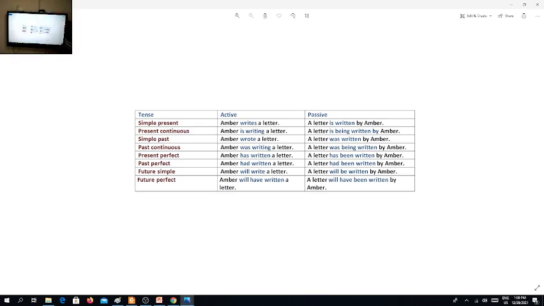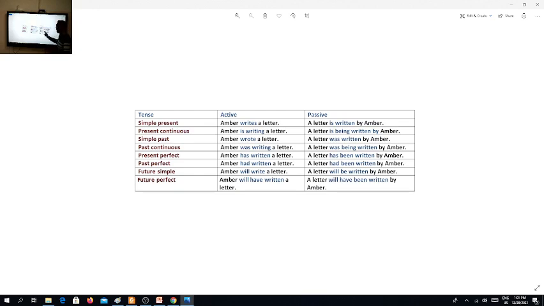Depending on the tense that I use, if I have a present simple, as in this sentence, Amber writes a letter. Writes here is a verb. In this case, I have a verb 1. Why did I say writes, not write? Because Amber is singular, right? Amber writes a letter. So writes here is verb 1 in this case. A letter is written by Amber.